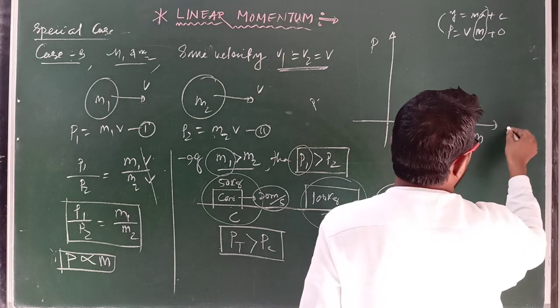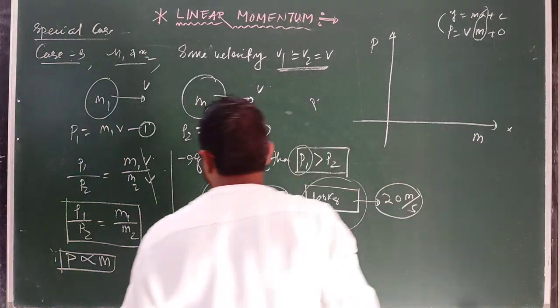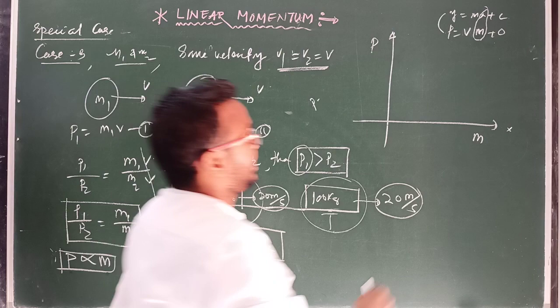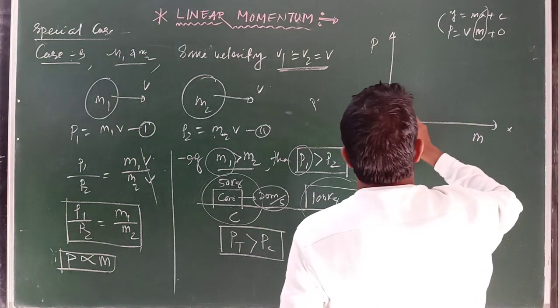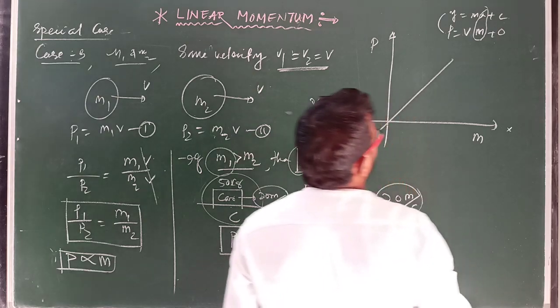Momentum is directly proportional to mass, so c is 0. So the graph is a straight line passing through the origin.